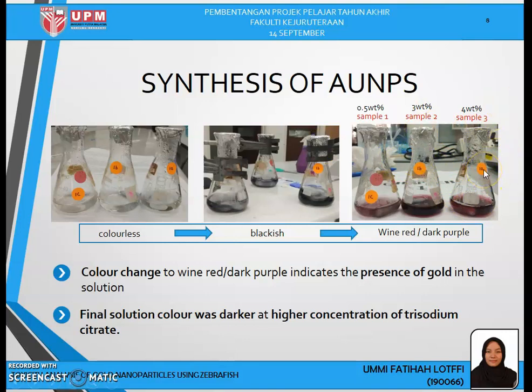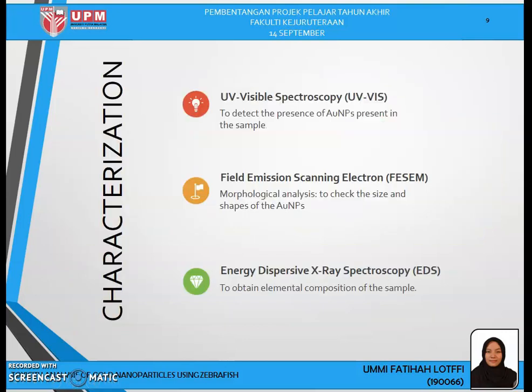The solutions were labeled as sample 1, sample 2, and sample 3 according to the concentration of reducing agent, which is 0.5%, 3%, and 4%. From the observation, we can see that the color of the final solution was darker at higher concentration of trisodium citrate. For the characterization of gold nanoparticles, three different techniques were used, which are UV-Vis, PSEM, and EDS.